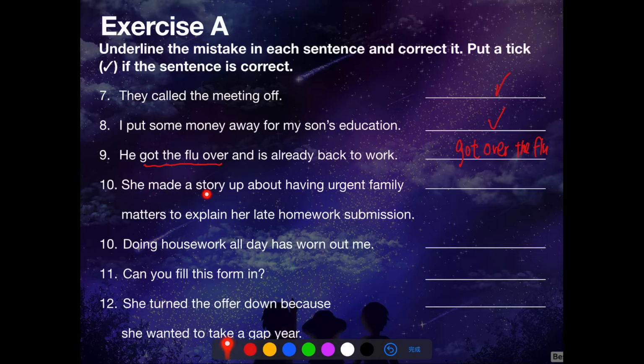Number 10. She made a story up about having urgent family matters to explain her late homework submission. Made up means to fabricate, and make up is separable, so this sentence is correct.